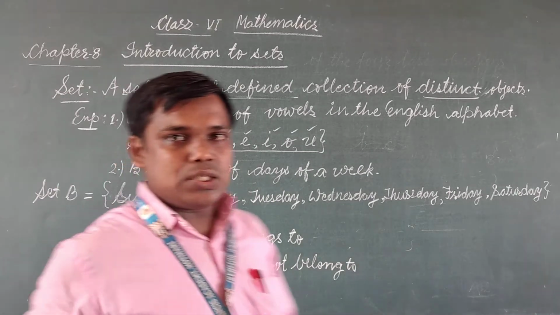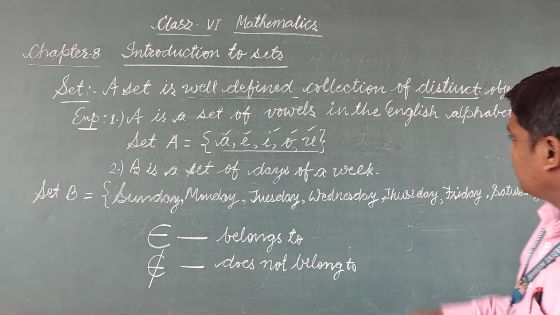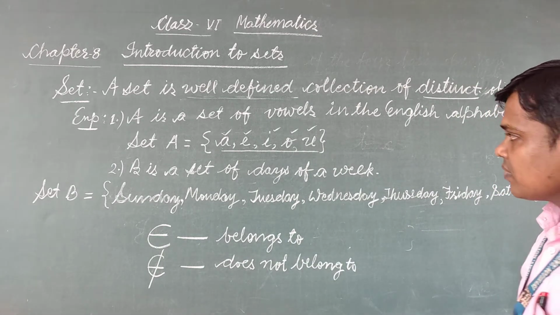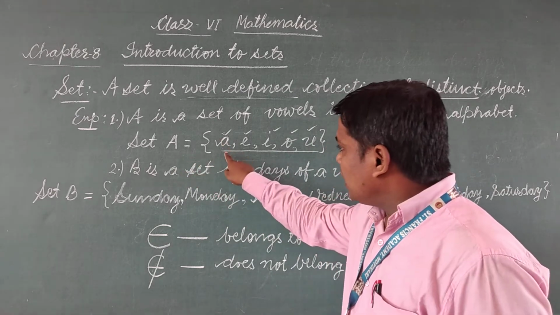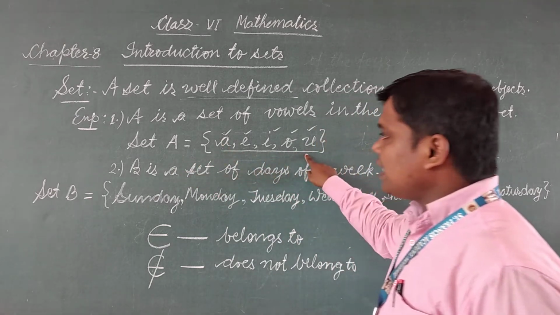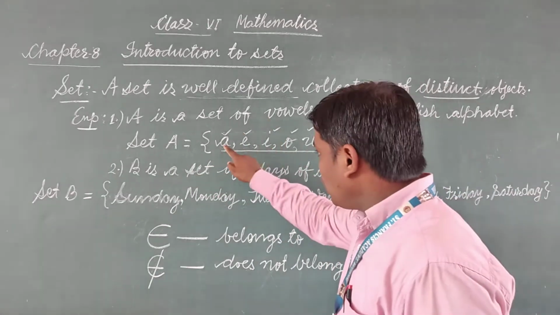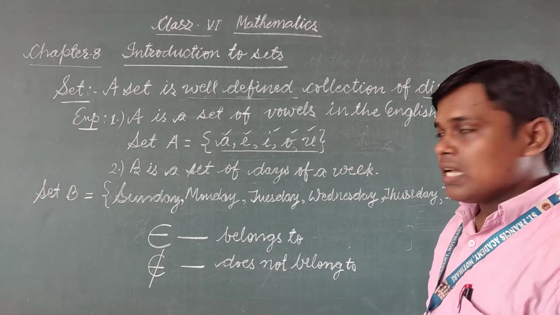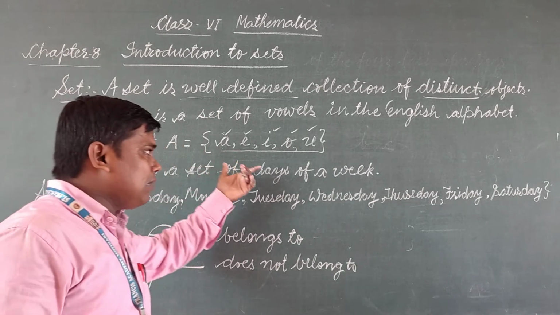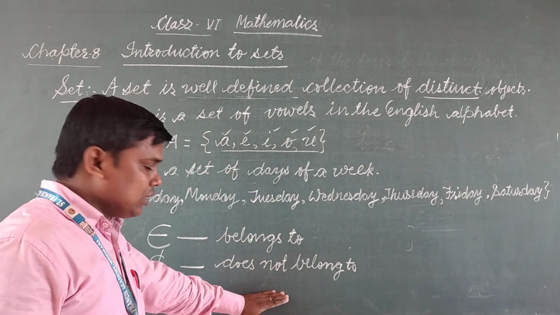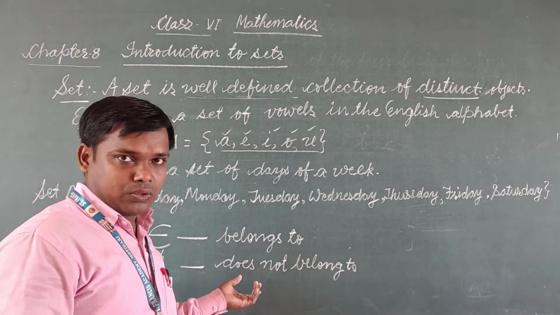How will we use these two symbols? Try to understand. I have written set A is equal to the members of the set in curly brackets. Like this, a set is given to you and it is asked whether the elements belong to or do not belong to.